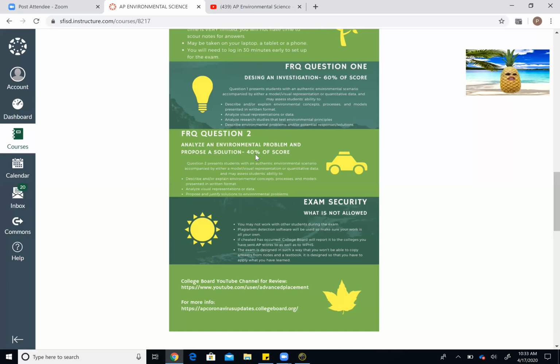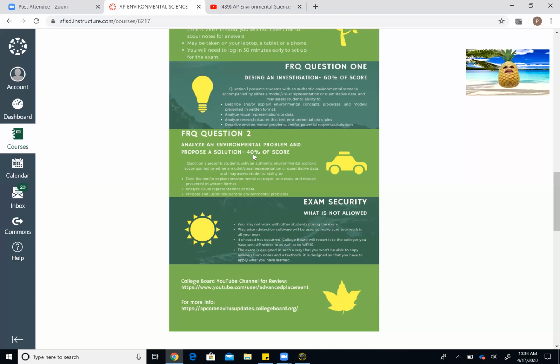The second question is a type 2 question, analyzing an environmental problem and proposing a solution. We've done these in class. The FRQs that I've given you are along the lines of what you'll be seeing on the test. You'll have to look at the overall scenario and then, of course, provide a solution and justify it with some type of backup research. And so once again, these are questions that we've done in our class together.